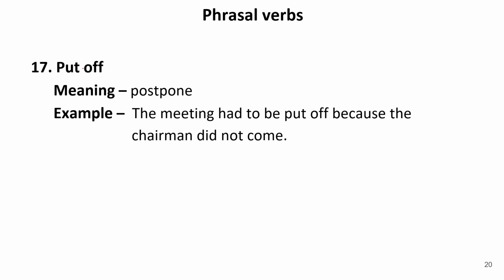Put off. Off is a negative word. When we switch off something, it means when we close something. So put off means to close, to postpone. When we postpone something, that is put off. For example, the meeting had to be put off because the chairman did not come. Now we have already read a phrasal verb, called off.